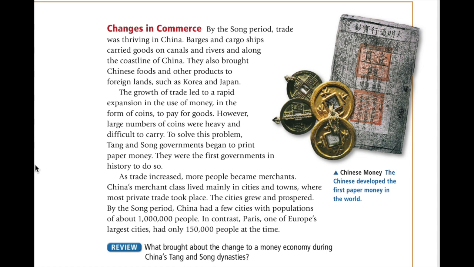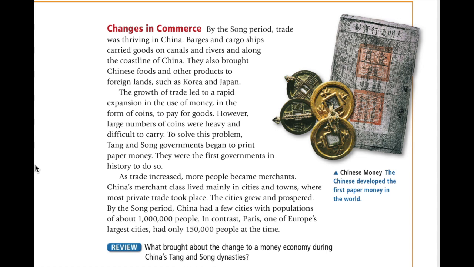Changes in commerce. By the Song period, trade was thriving in China. Barges and cargo ships carried goods on canals and rivers and along the coastline of China. They also brought Chinese foods and other products to foreign lands such as Korea and Japan.